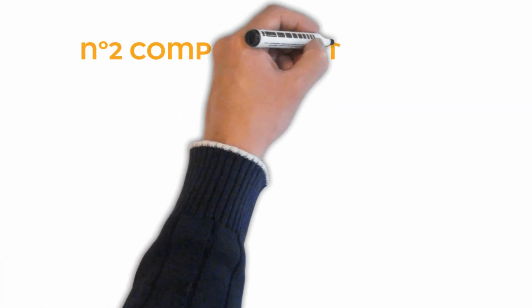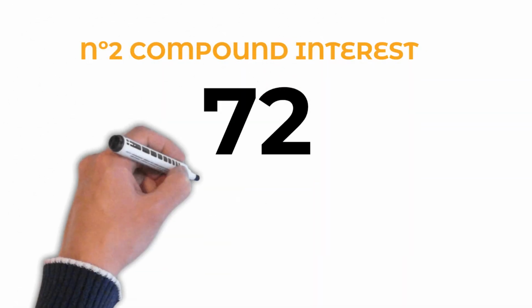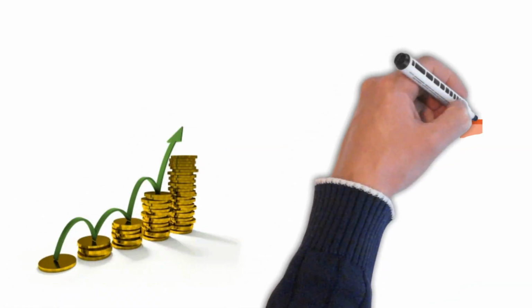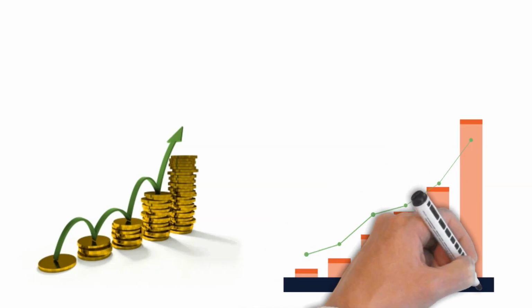Number 2. Compound interest. As we have already said, the rule of 72 only works with compound interest. If you don't know what compound interest is, here is a video where I explain it. When you understand the rule and the power of compound interest, you will have the secret recipe for financial growth. Having also talked about the rule itself, let's talk about compound interest.